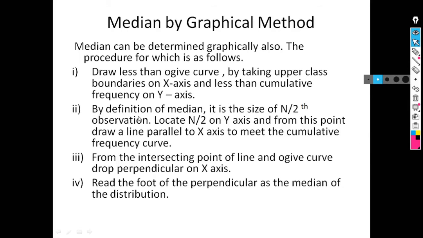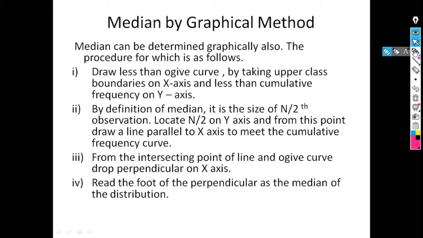Then second one is, by definition of median, it is the size of n by 2th observation. Means we already saw in calculation of median for discrete frequency distribution or in continuous frequency distribution, we have to locate the median class, and the median class is located by using the value of n by 2.